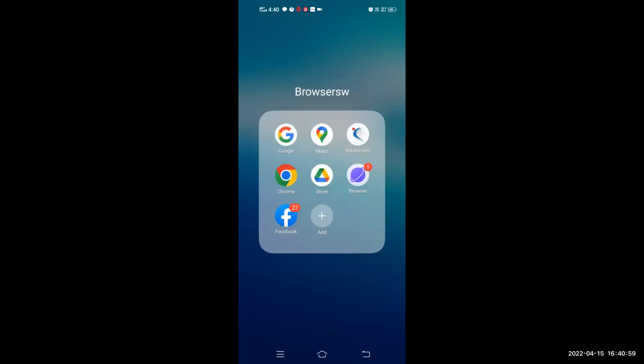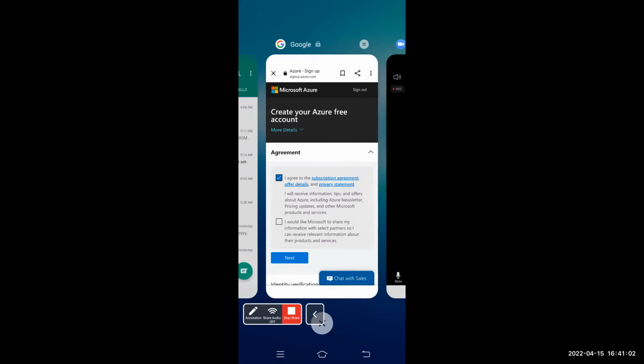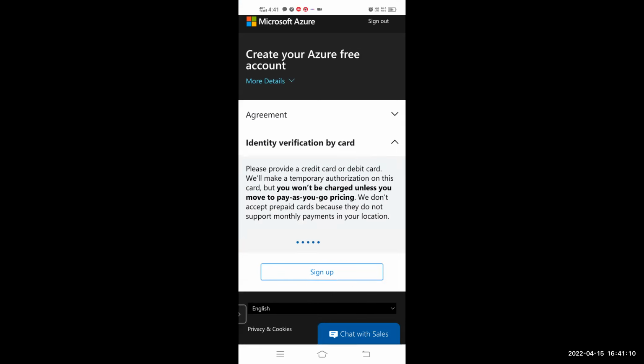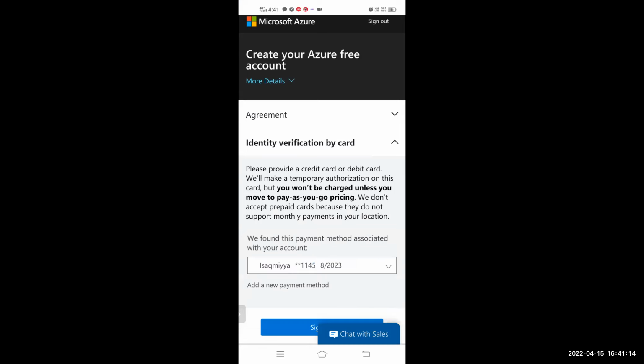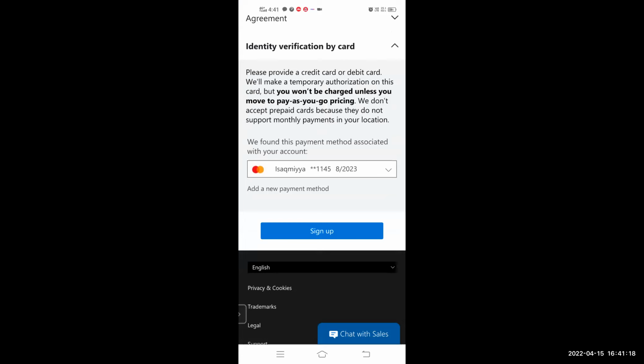Okay, so Isaac is sharing the screen again. Yeah, I got this screen agreement. Next. Okay, so first you edit your card. Once it is added, then again you get that option to select that card. Yes, now you select that card. Sign up. Yeah. Submit.